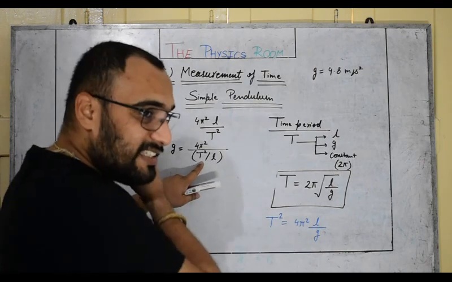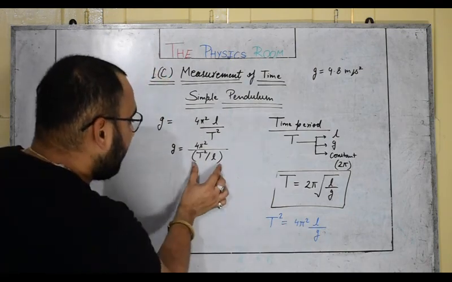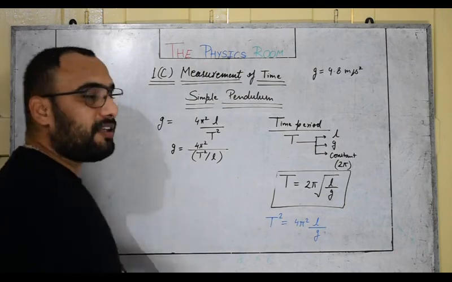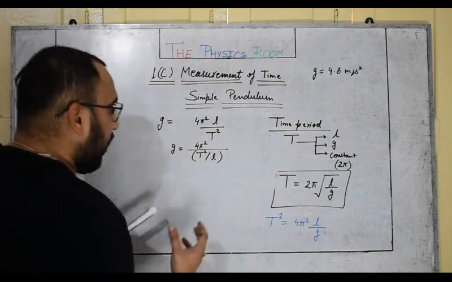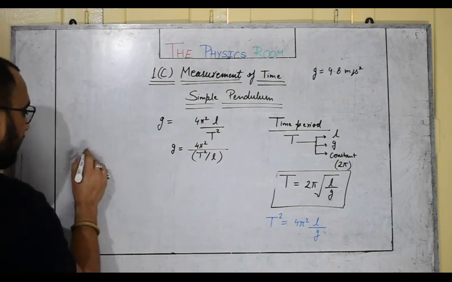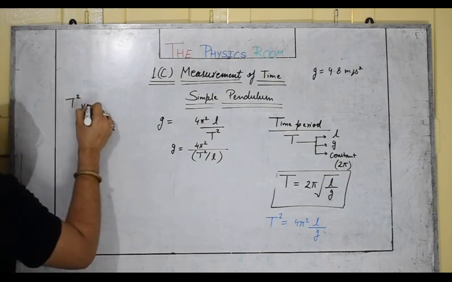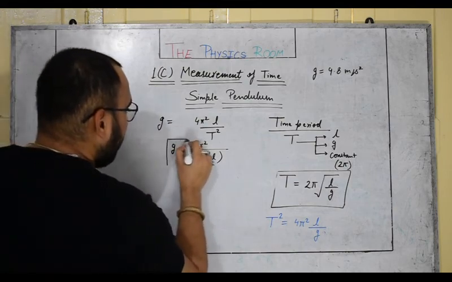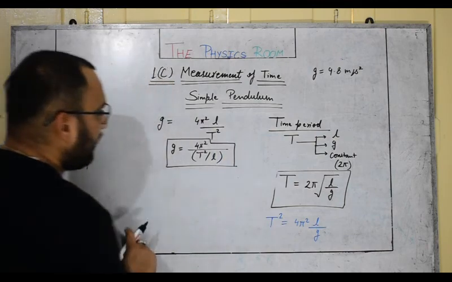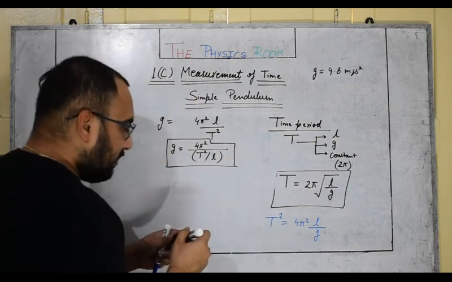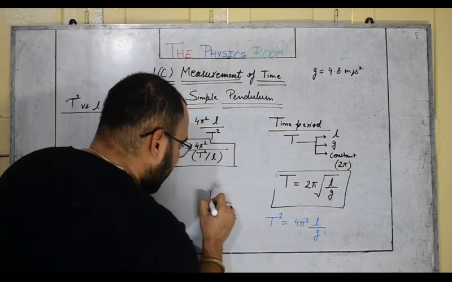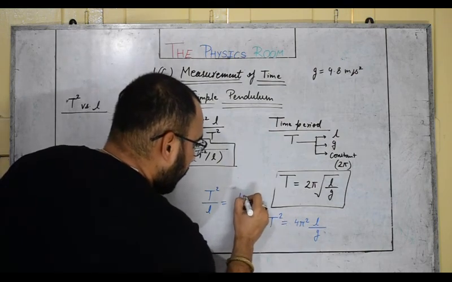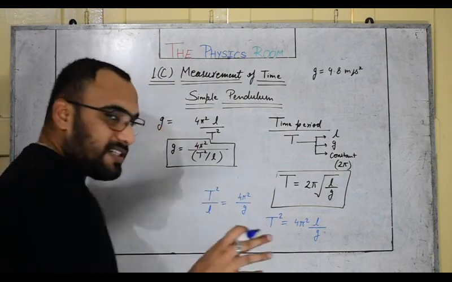So this particular packet can alter the value of g, or it will be helpful to calculate the value of g. If I try to plot a graph of T square versus L, you'll see one amazing fact from this. I am just keeping two formulations for my observation, this one and one more formula from this: T square upon L equals 4 pi square upon g, which is actually a constant for a particular place.